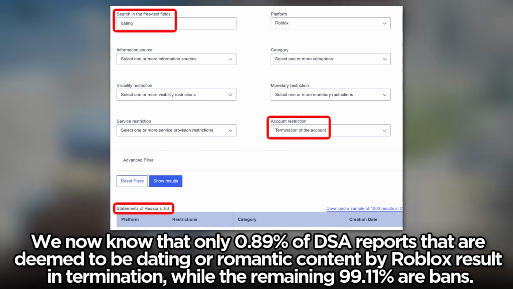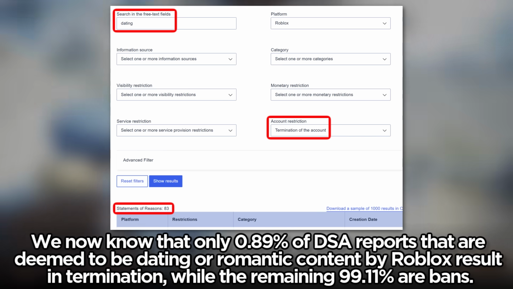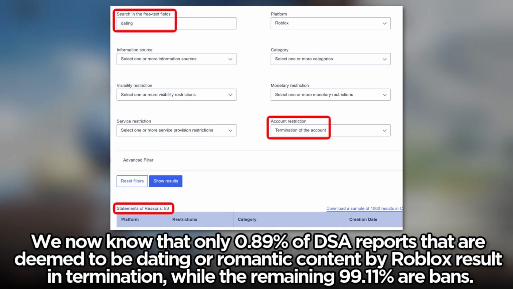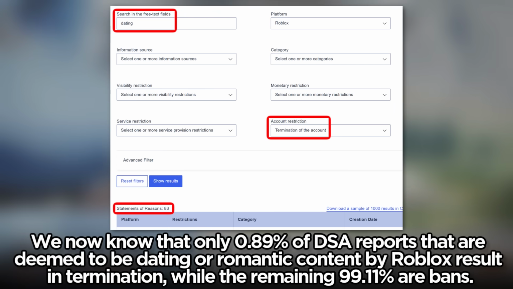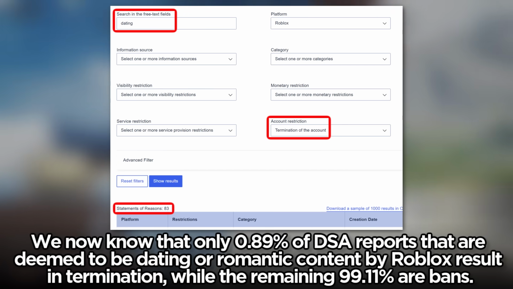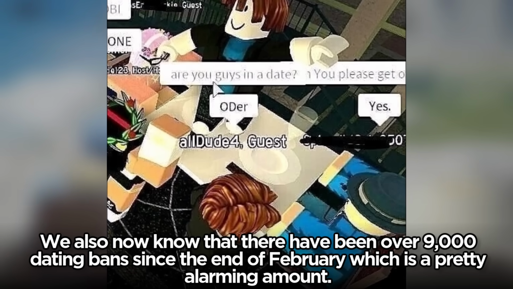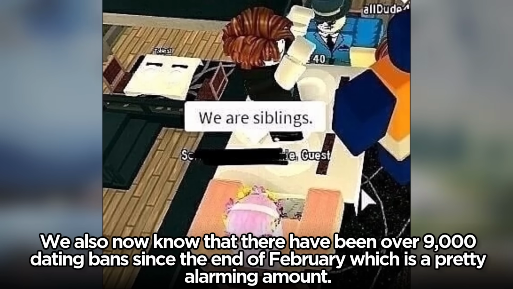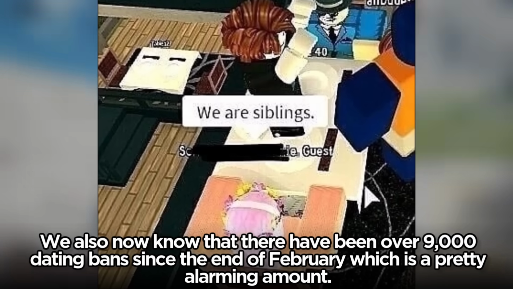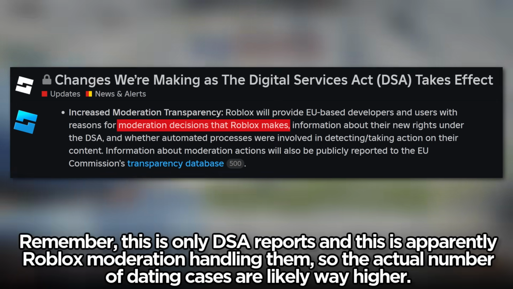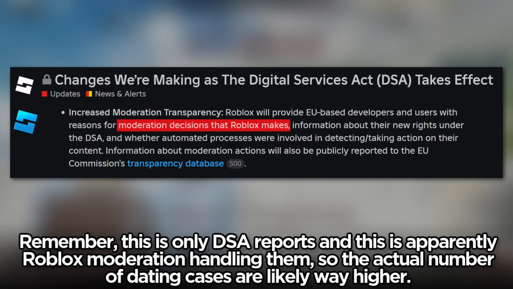We now know that only 0.89% of DSA reports that are deemed to be dating or romantic content by Roblox result in termination, while the remaining 99.11% are bans.